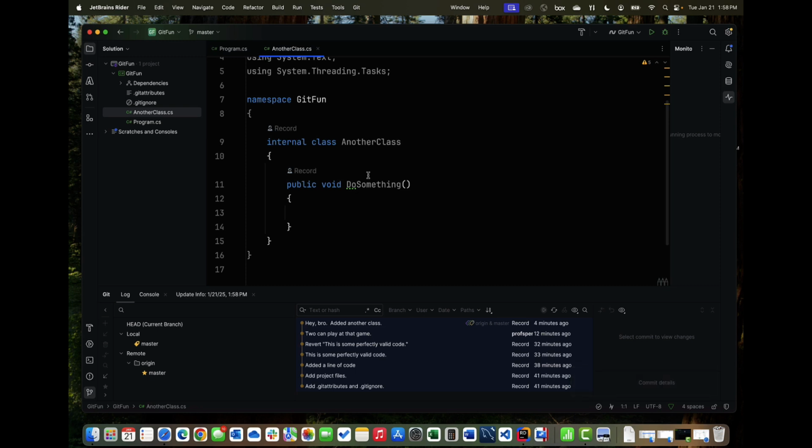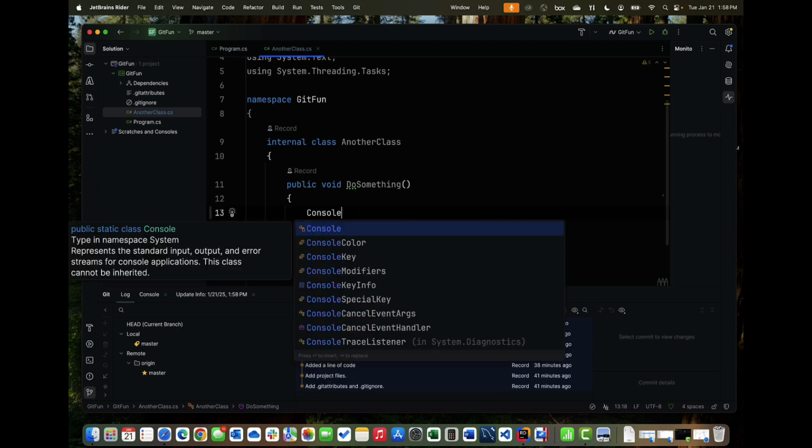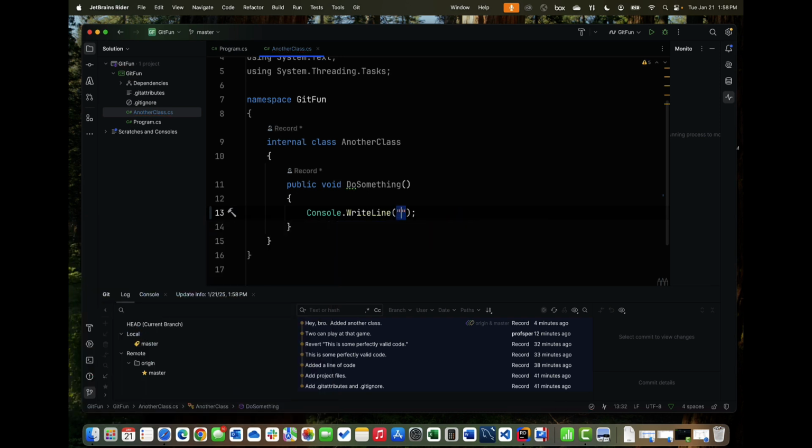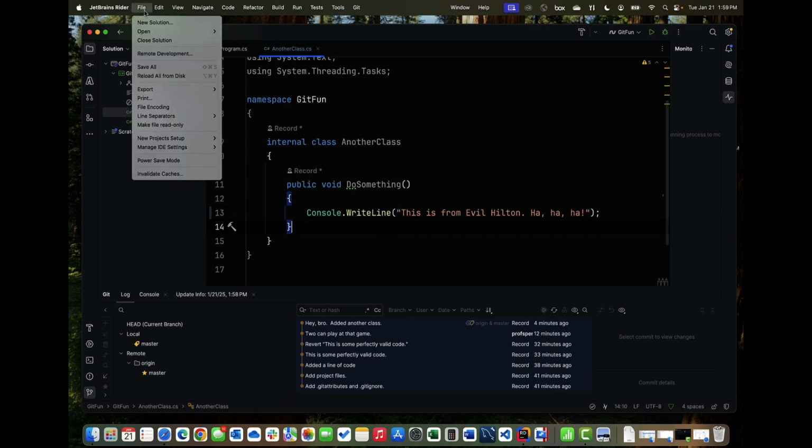But now we're going to do something, and mainly because I'm evil, I'm going to do this. I'm going to make a change at the same time my brother is making a change. So I'm going to put a line in here, console.writeLine. We do know how to do more than a console write line, by the way, but this is just trying to keep it simple. So console write line, and I'll say, this is from Evil Hilton. Ha ha ha. Perfect. I'll save this.